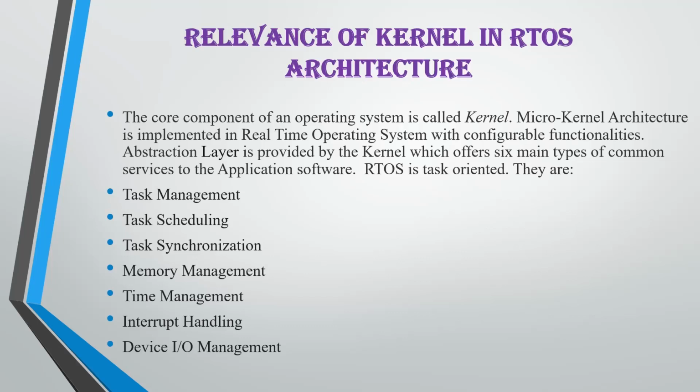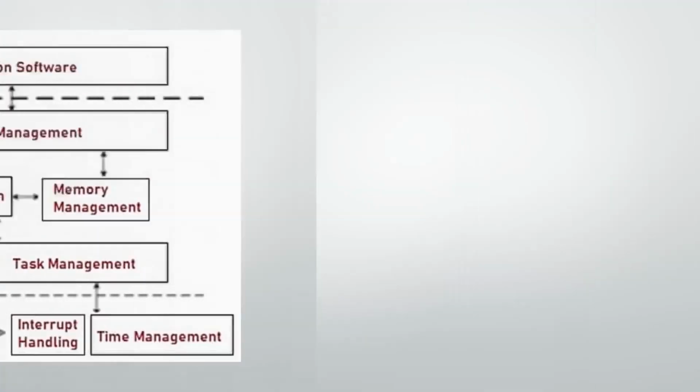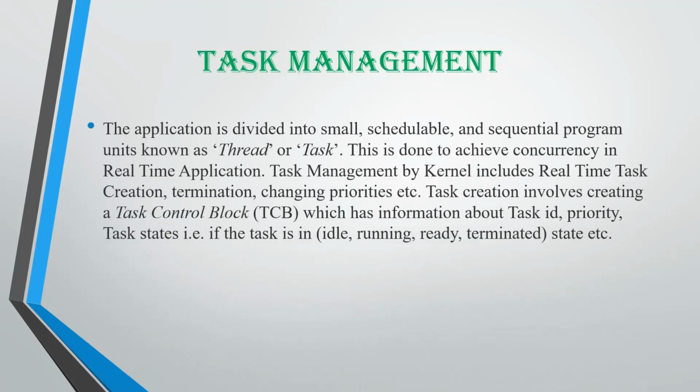Let's discuss these one by one. First is task management. Before that, we'll see the system. We can see the abstraction layer. The abstraction layer has time management, task management, and all the application software provides all these management systems to us. So first is task management.